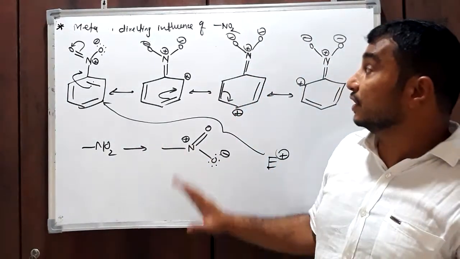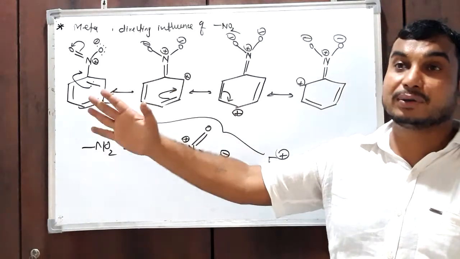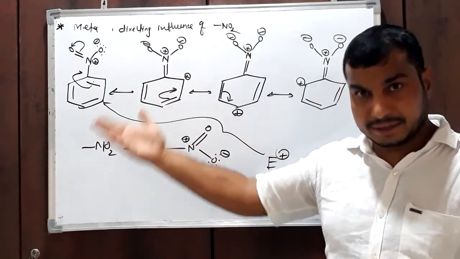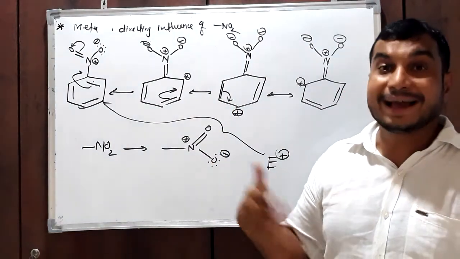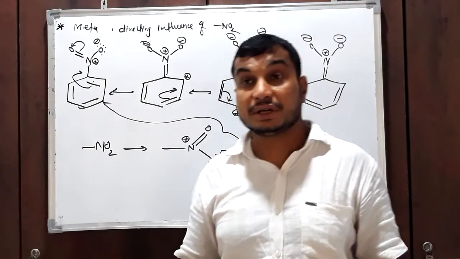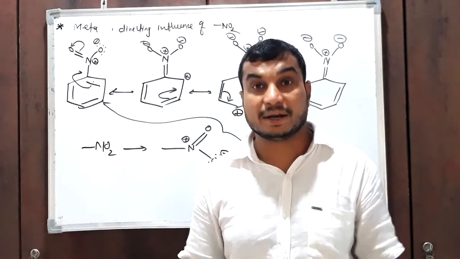So this is the reason why some groups are meta directing and some groups are ortho para directing. We can explain this concept by taking another example, another functional group: aldehyde, ketone, acid. Same reason.